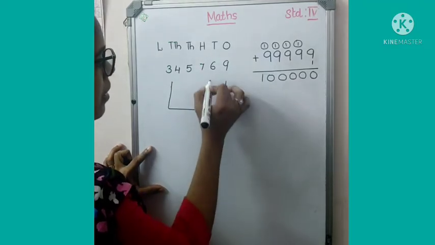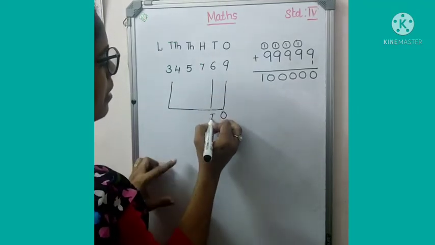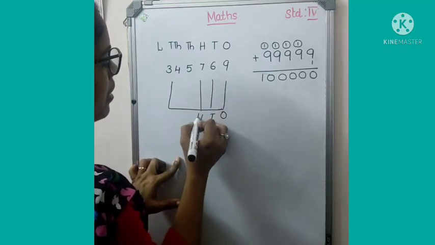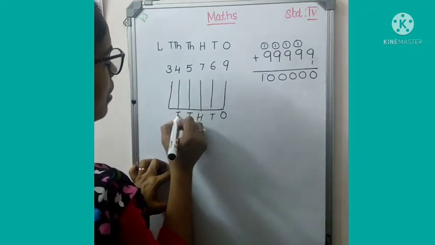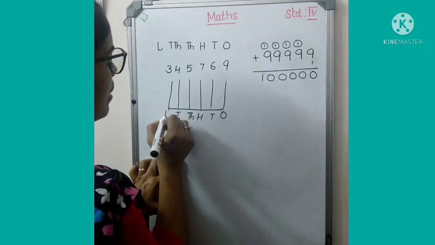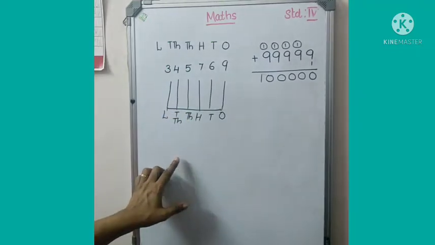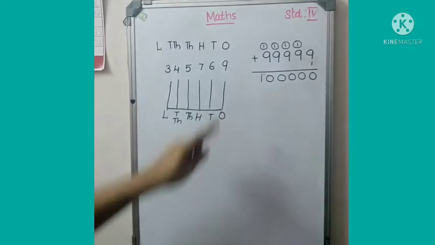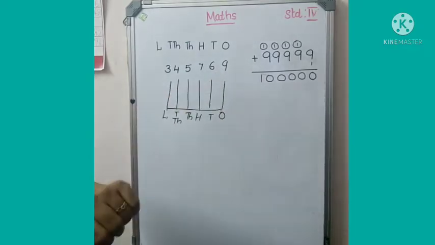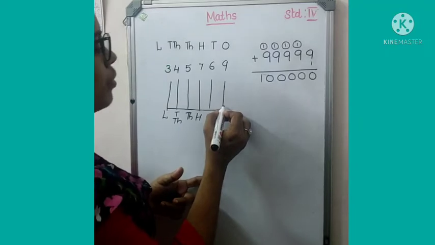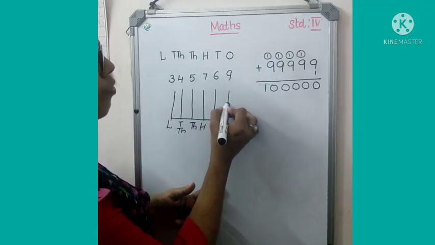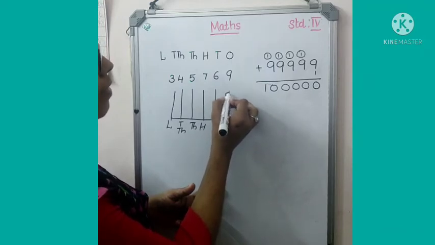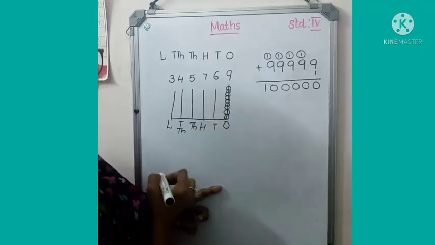Ones place, then tens place, then hundreds, thousand, 10,000 and finally the lakh period. Lakh place. How many ones in ones place? 9. So you have to draw 9 beads here. 1, 2, 3, 4, 5, 6, 7, 8, 9.